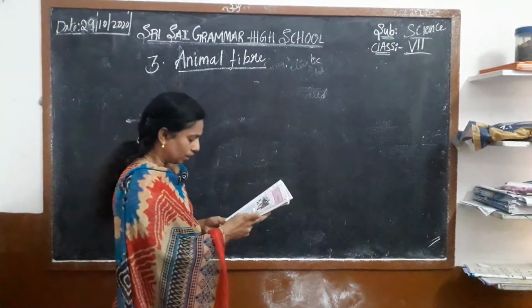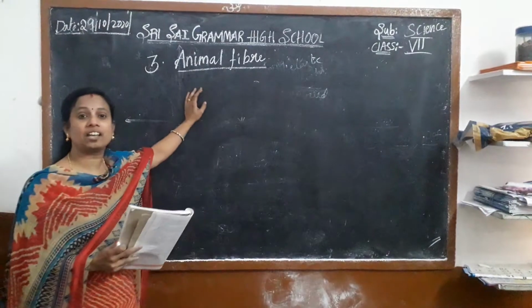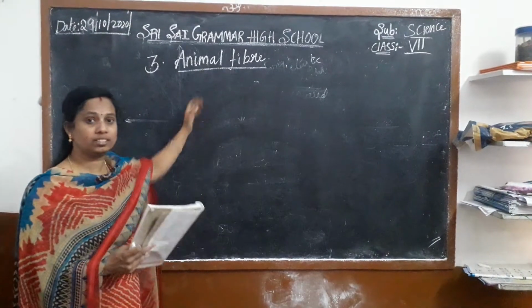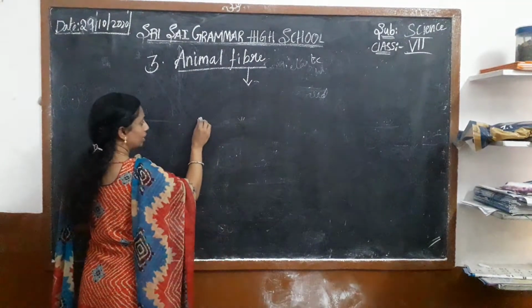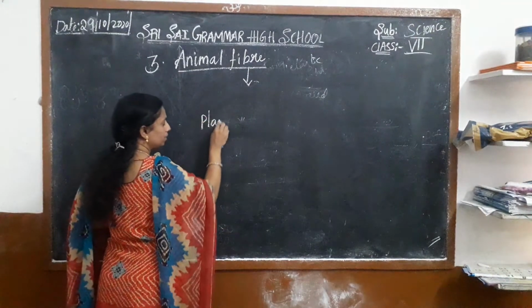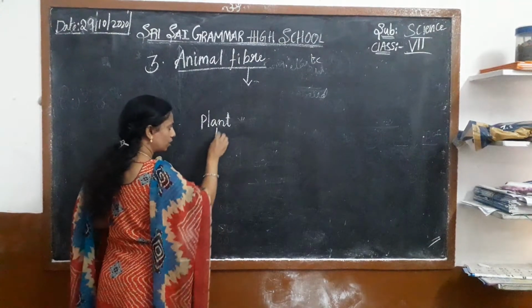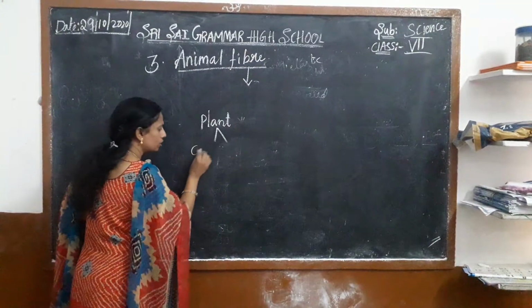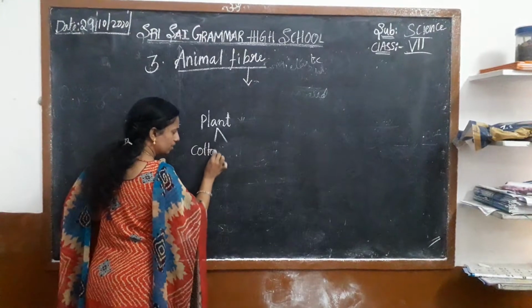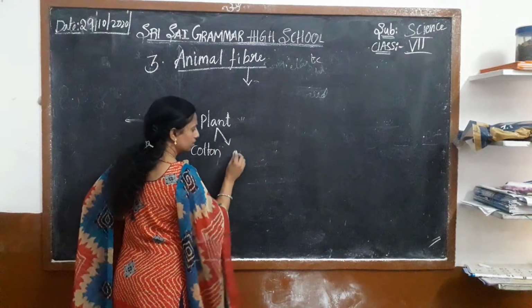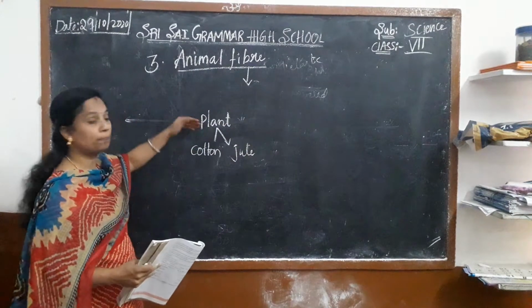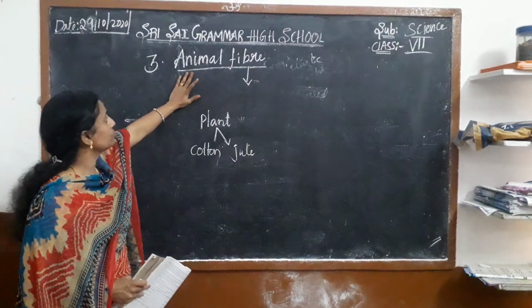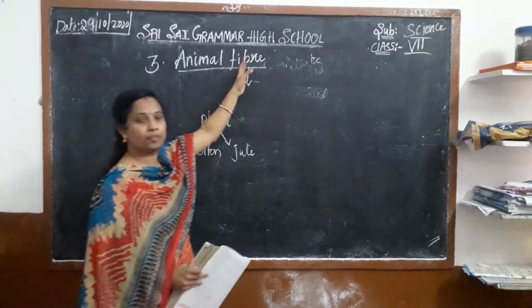So we have learned in the sixth class what? We have learned the plant fibers. What are the plant fibers? Cotton and jute, which we get the fiber from the plants. Now in the seventh class we are going to learn about the animal fiber.